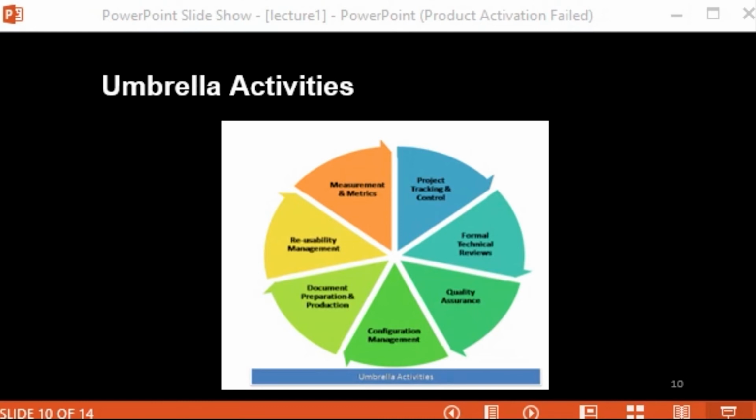So these activities are software project tracking and control, formal technical reviews, software quality assurance, software configuration management, document preparation and production, reusability management, measurement and metrics, risk management. Okay, we'll understand each of these activities one by one. So starting with the first one, software project tracking and control.